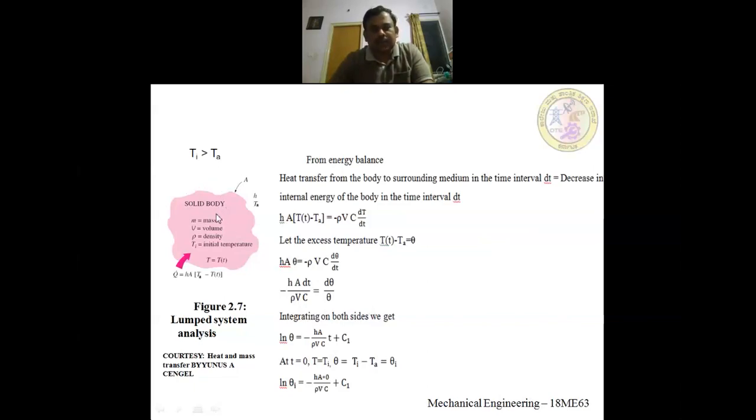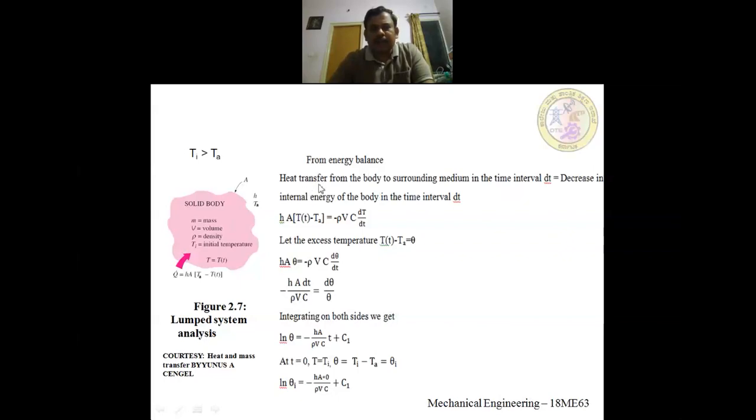So since the temperature of this body is greater than the surrounding temperature, heat will be transferred from the solid body into the surrounding medium. That is what I have assumed. Here h and Ta represent the heat transfer coefficient and ambient temperature, and this A represents the total surface area of this solid body.